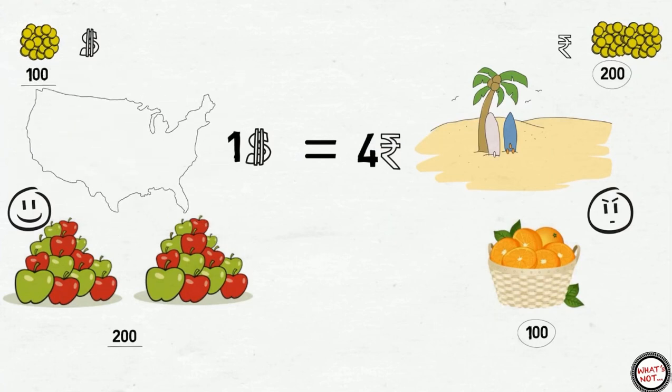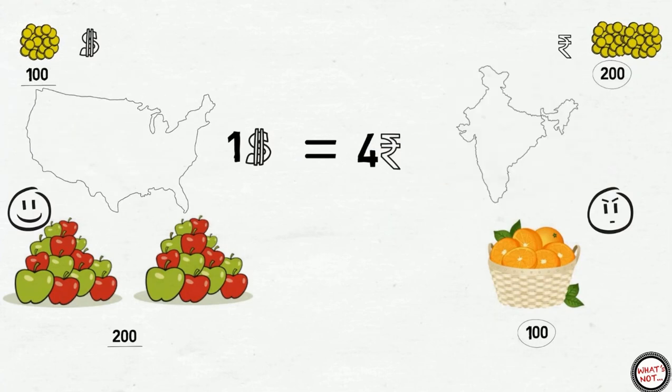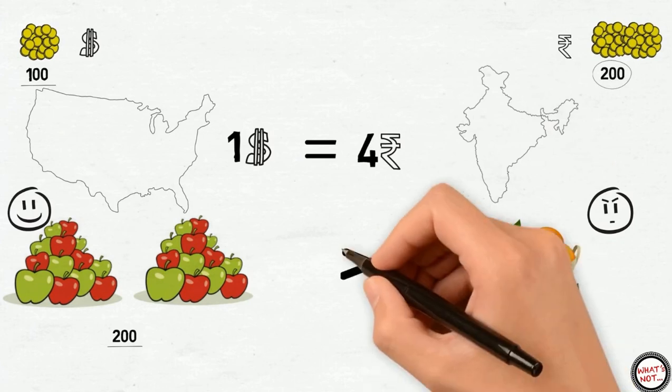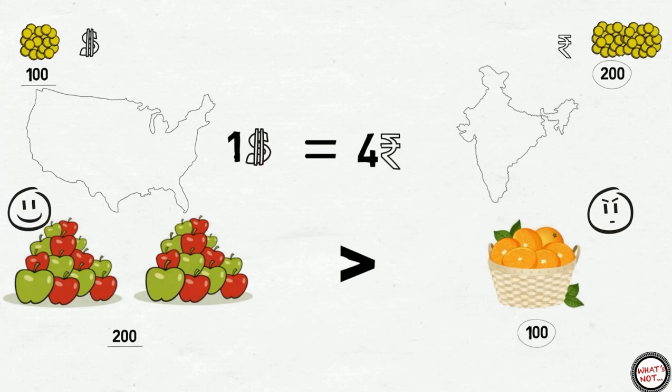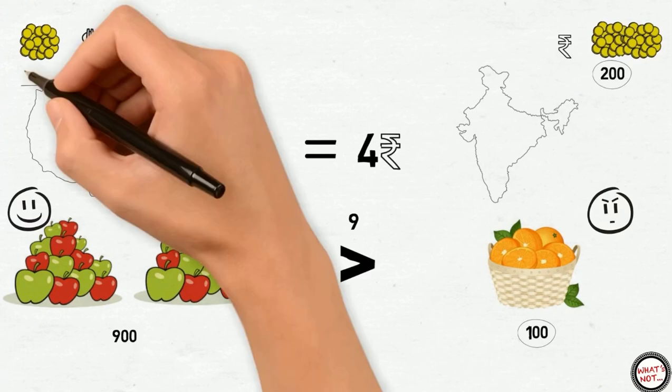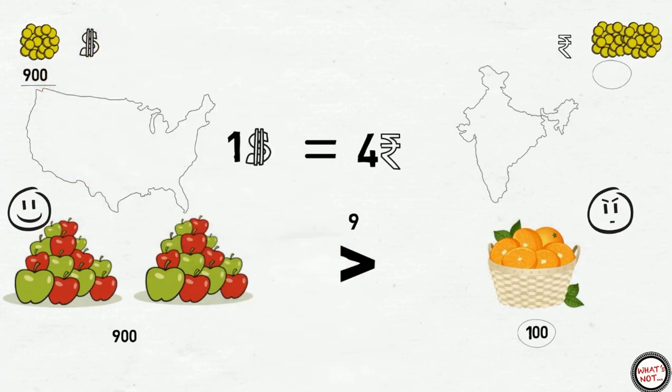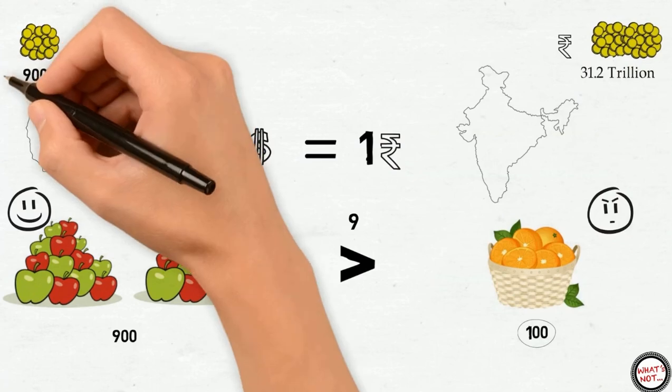Now this is nothing but similar to today's situation of US and India. Today, the economic activity in the US is much higher than in India. And suppose now the economic currency reserve is 9 times more for the US than India. First, suppose if the US has 900 coins, then India has 100 coins, then it remains at $1 is equal to 1 rupee. But in the present situation, it is completely different.